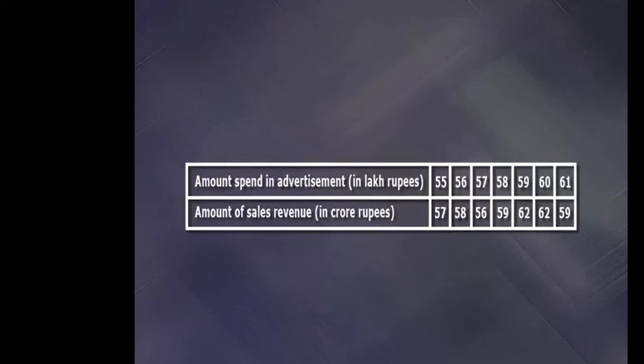Your duty is to advise the management whether they should follow the manager's suggestion or not. The amounts spent on advertisement in lakh are 55, 56, 57, 58, 59, 60 and 61, while the amounts of sales revenue are 57, 58, 56, 59, 62, 62, 59, which is in crore.